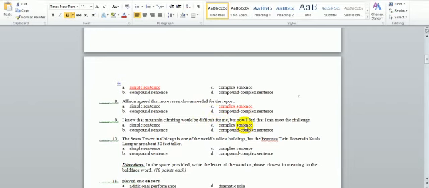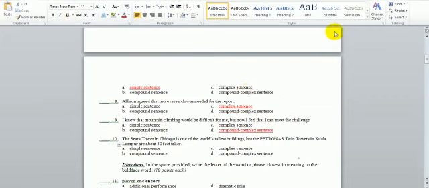The second part has now I feel, and that I can meet the challenge is a subordinate clause also. Therefore, it is a compound complex sentence. And to remind you, a compound complex sentence must have two independent clauses and at least one subordinate clause.